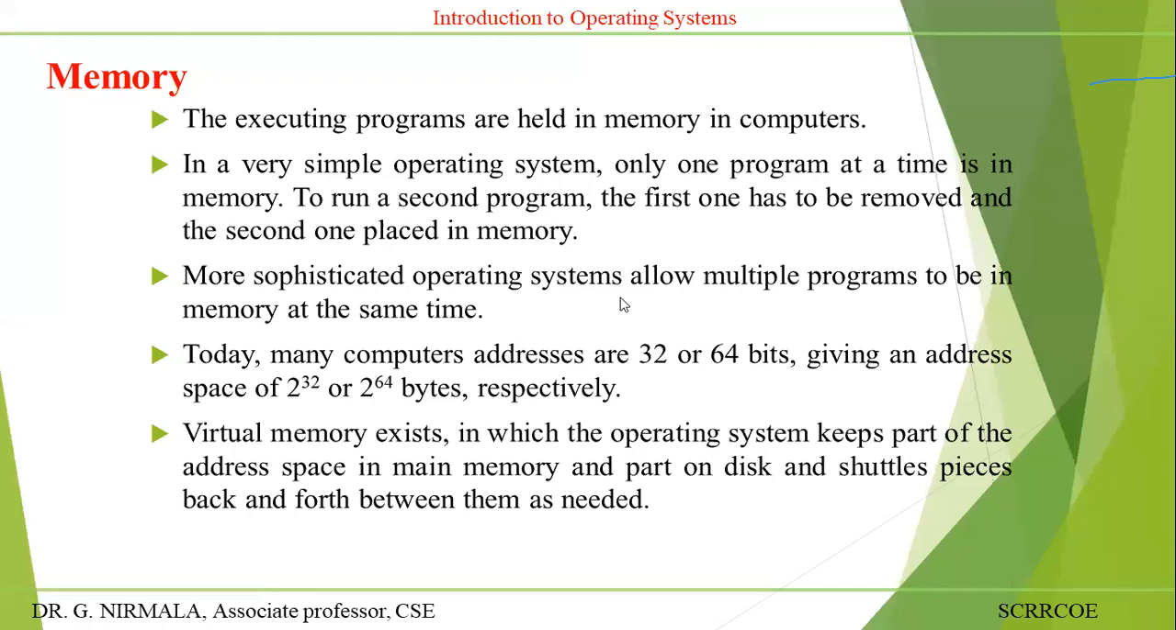Many computers have addresses of 32 or 64 bits nowadays, giving an address space of 2 to the power of 32, that is 4 GB, or 2 to the power of 64 bytes respectively. Always your address bus indicates the size of the memory. Whenever the memory is up to the limit or up to the size, then program execution is faster.